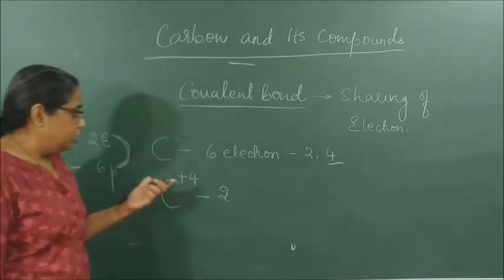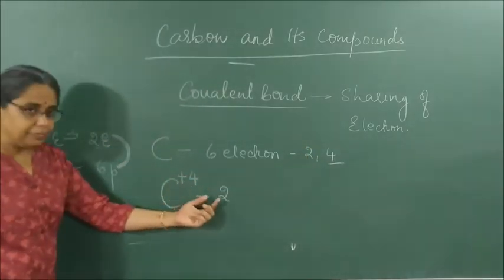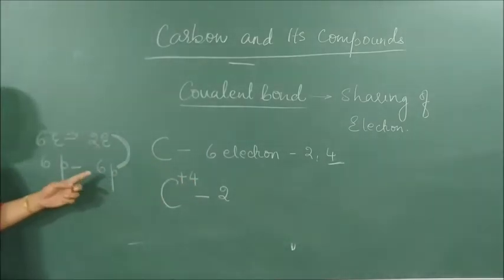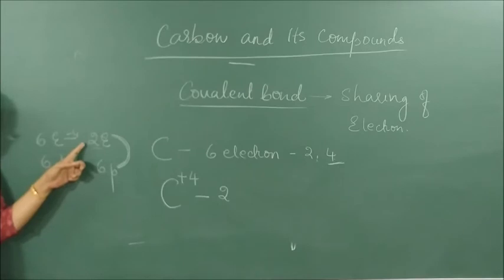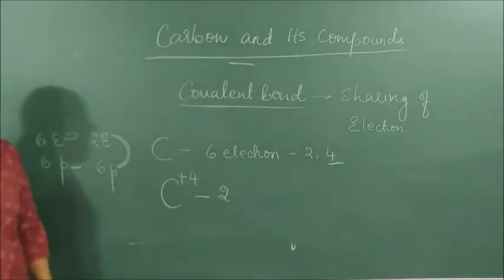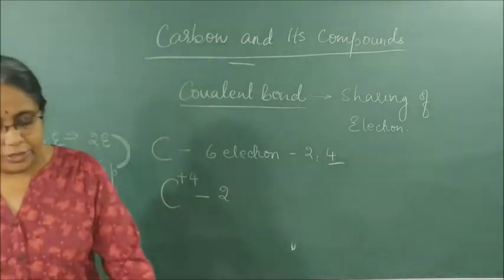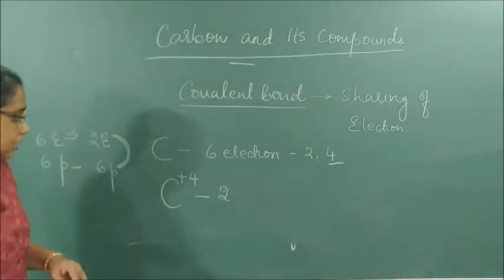So if it loses 4 electrons and becomes 2, you will find that it is difficult for 6 protons to hold on to 2 electrons. And to remove the electrons is very, very difficult as it requires what? A lot of energy. Now let us see the other case.